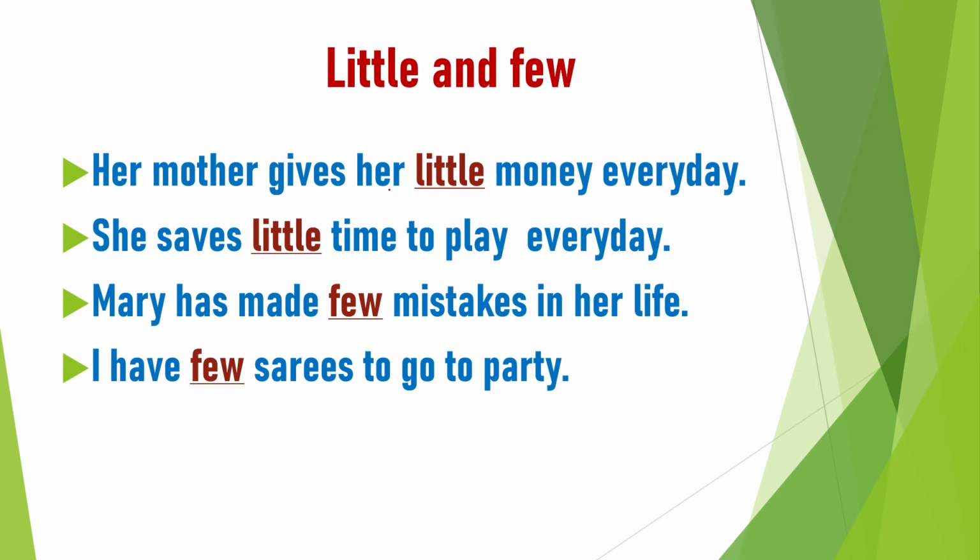Her mother gives her little money every day. What I told? Little is used before one uncountable noun and it means what? Hardly any, almost not. So, her mother gives her little money means no money every day. She saves little time to play every day. Time is one uncountable noun. Little time means no time. Okay. Mary has made few mistakes in her life.